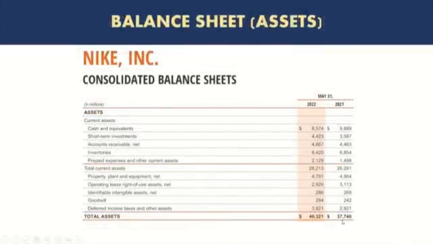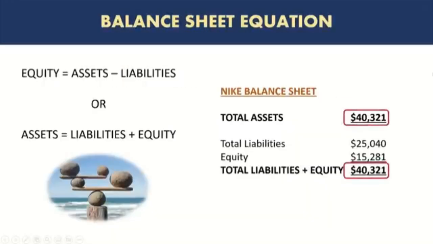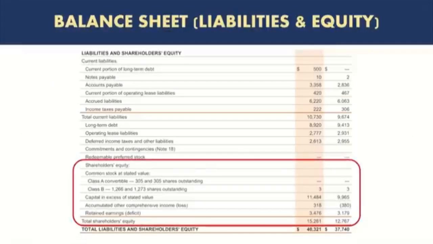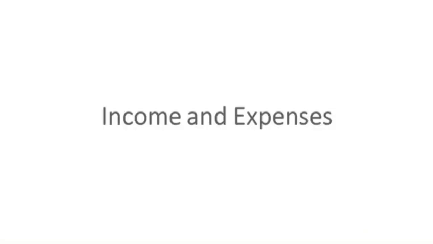So the equation will always balance. The assets will always equal liability and equity. Here you can see again the numbers as we just saw on the financial statements of Nike. So as mentioned, you can find equity in the balance sheet, usually in the liabilities and equity section. You see here total liabilities and shareholders' equity, and these are the line items for the equity represented in the balance sheet.